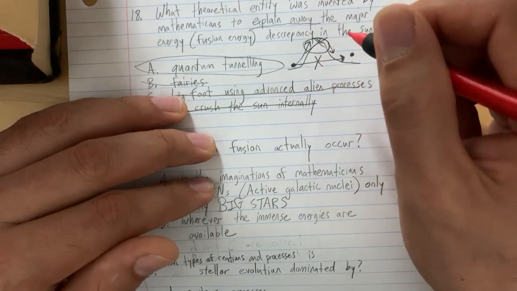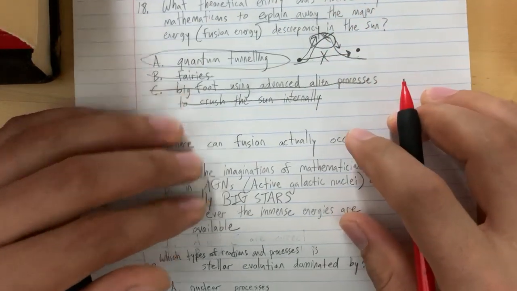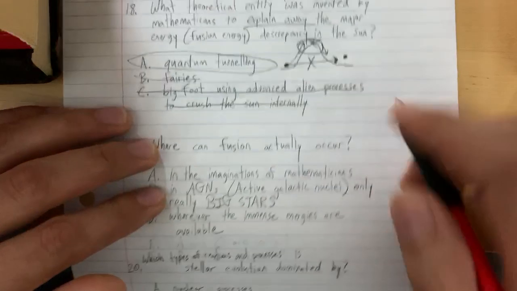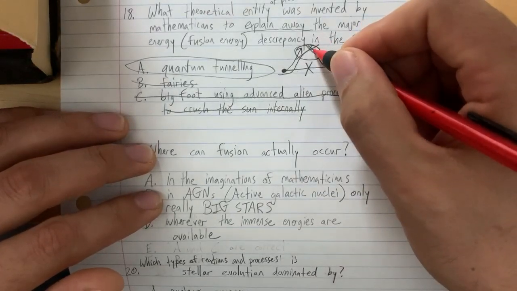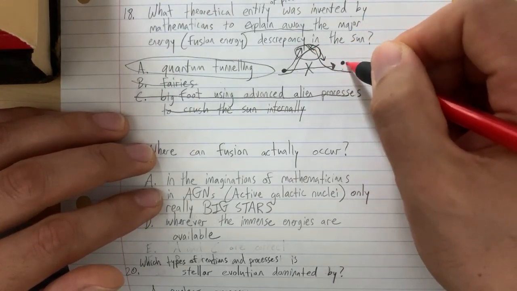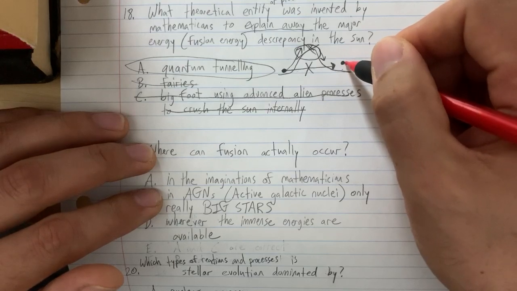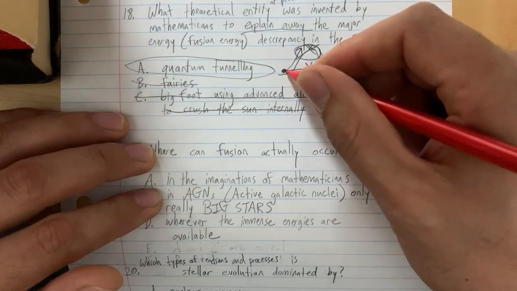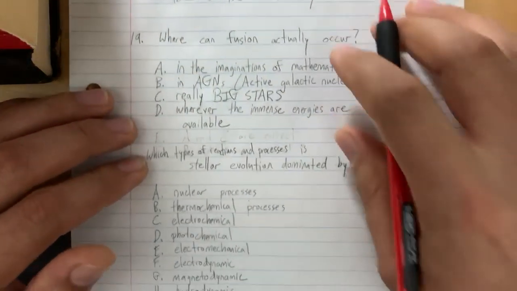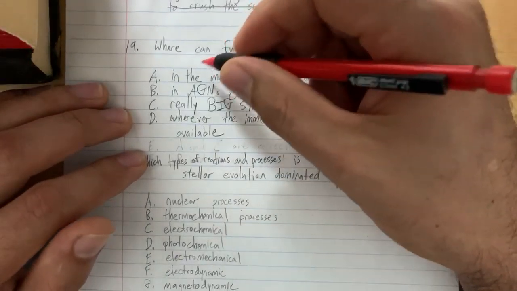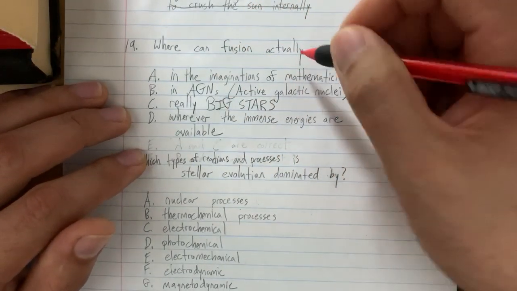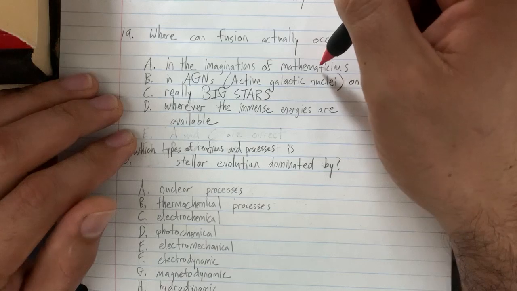But this is clearly nonsense. There's no such thing as quantum tunneling, no matter what they say. You need to have the energy there to get to the next level of energy, or the next energy state. You just can't ignore it and say it just tunnels through. That's a cop-out. Where can fusion actually occur? In the imaginations of mathematicians?